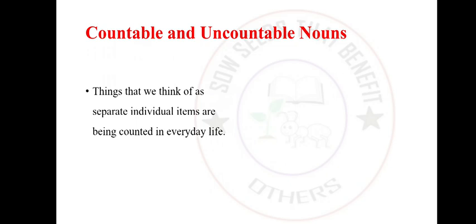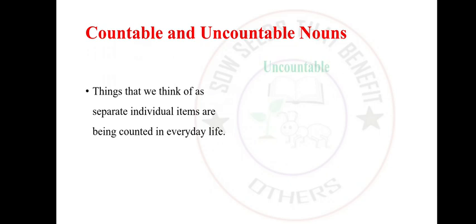Those things form what we call countable nouns, meaning we can count them. Even when there are 1,000 human beings, 1 billion human beings, we can still count them. So human beings are count nouns.